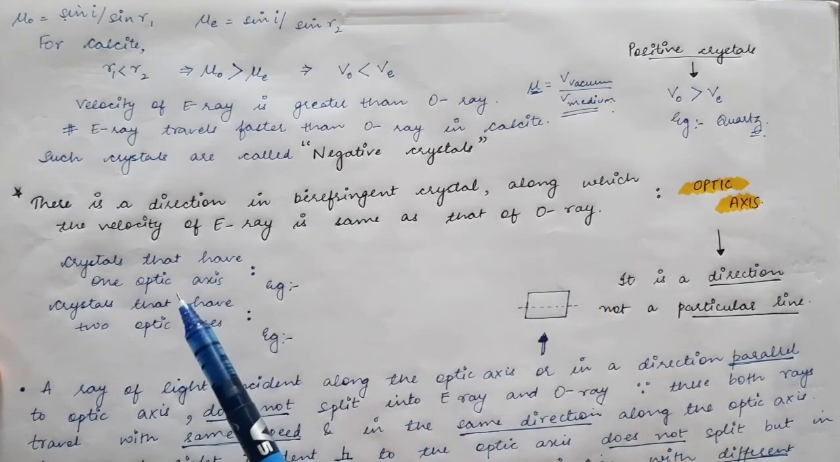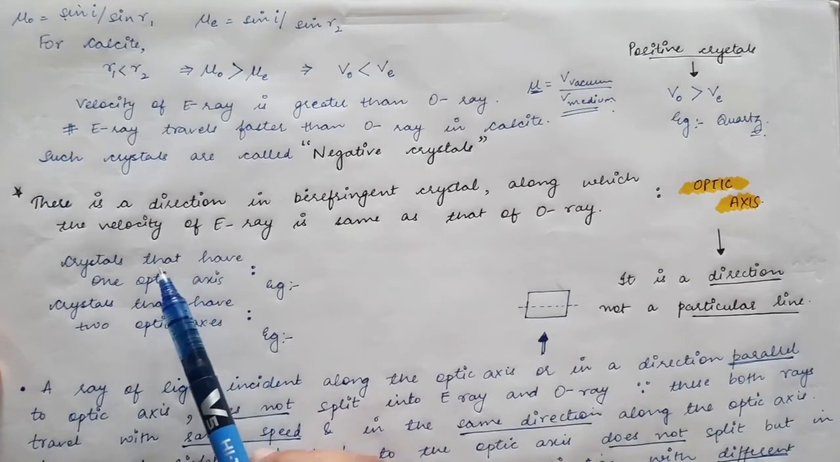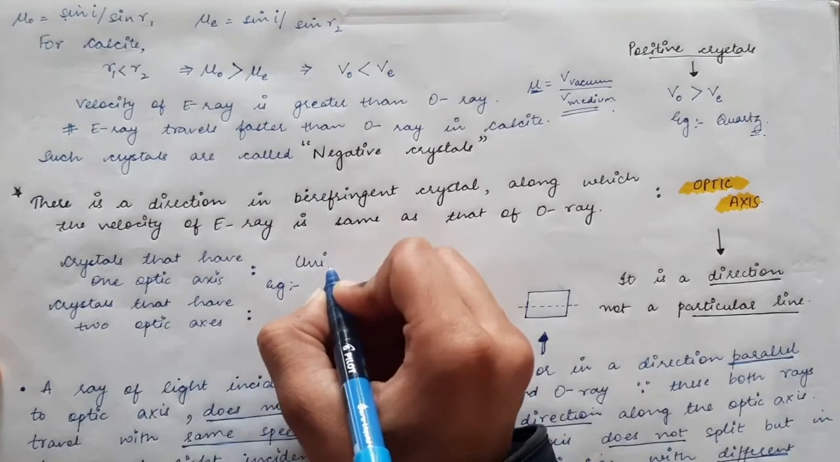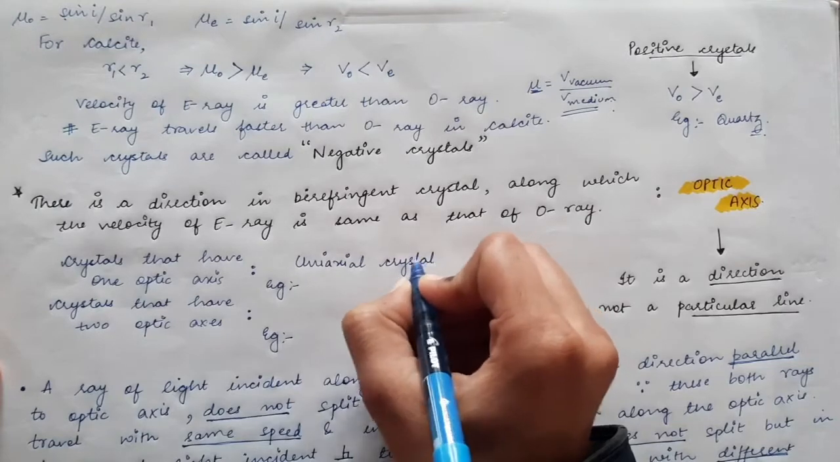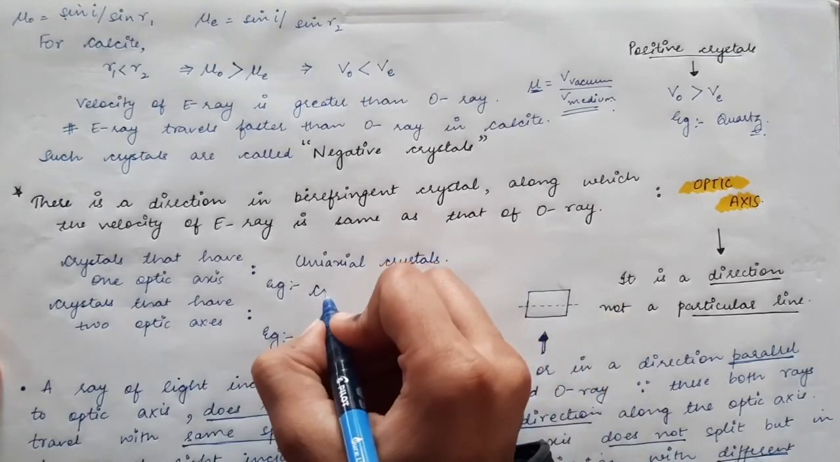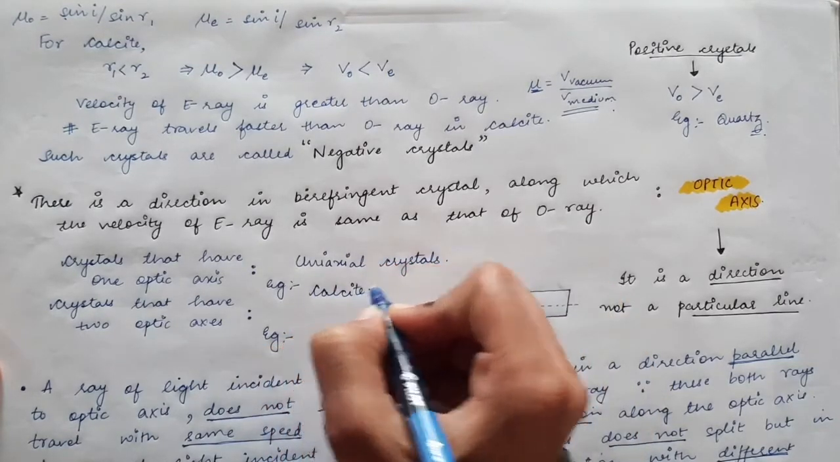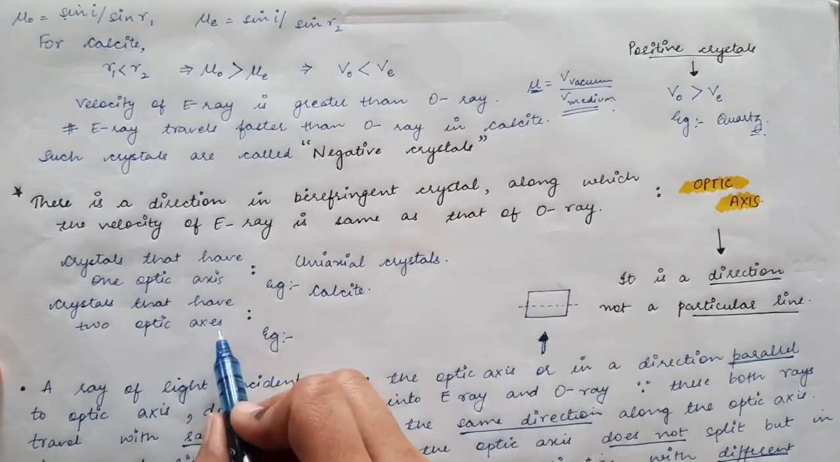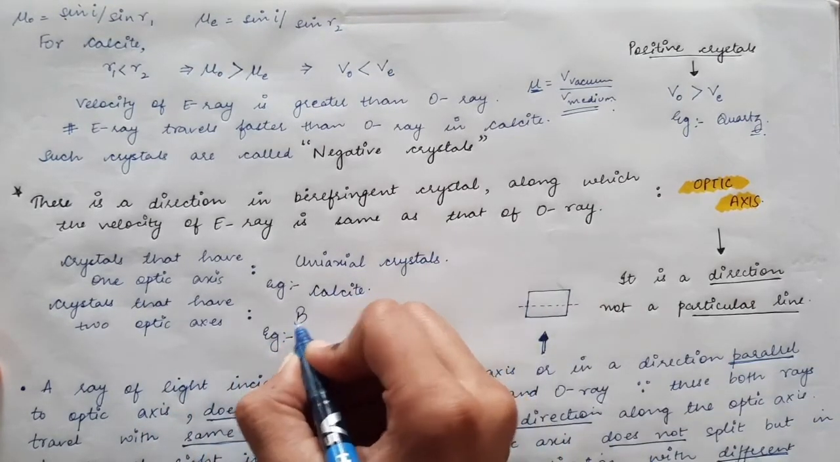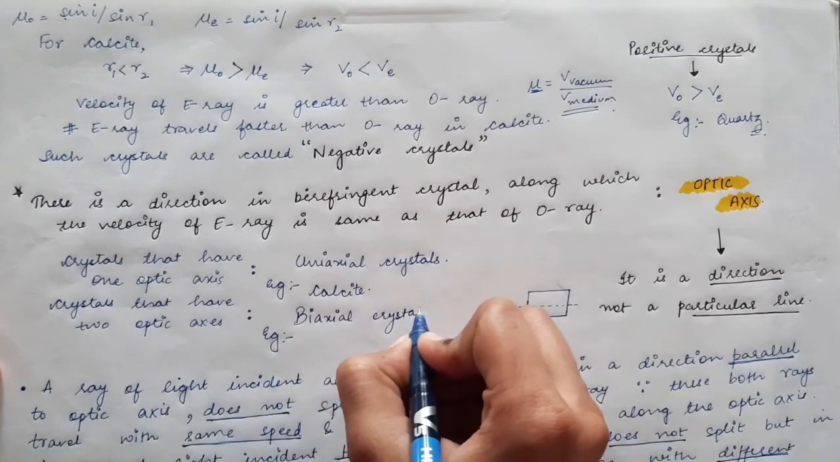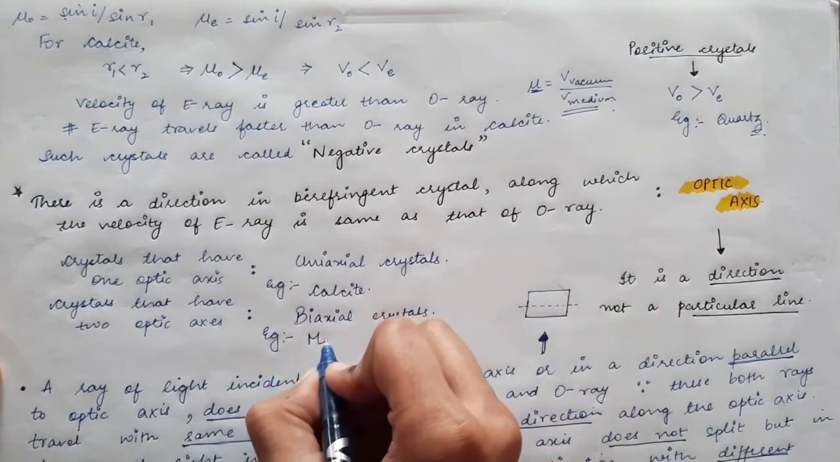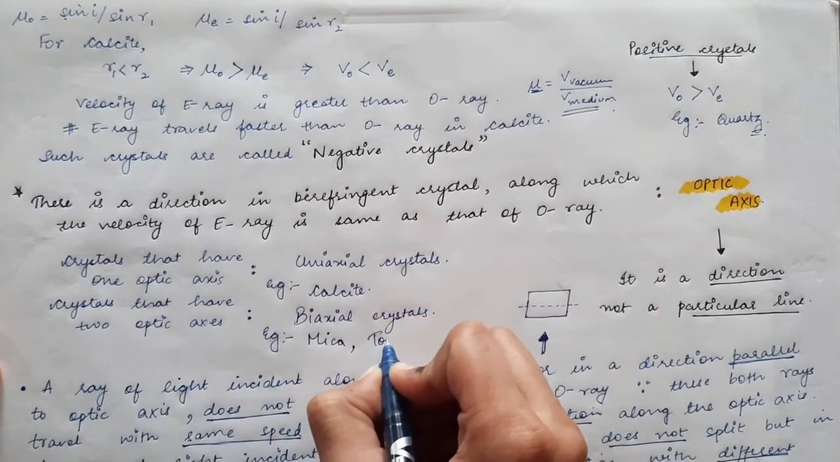Some crystals have a single optic axis, and some crystals have two optic axes. Crystals that have one optic axis are called uniaxial crystals, and an example is calcite. And crystals which have two optic axes are called biaxial crystals, and examples are mica and topaz.